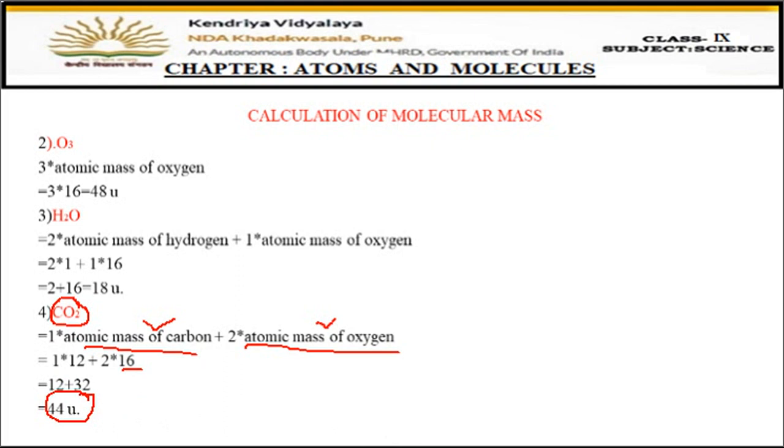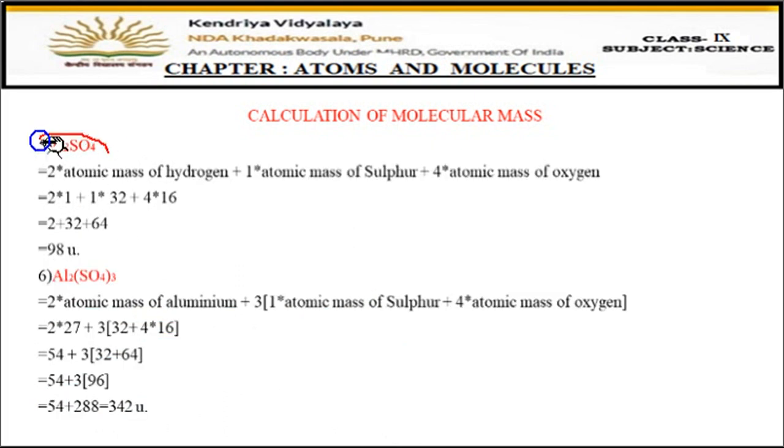Now let's do some more examples. Another is H2SO4. It's a big molecule now. 2 atoms of hydrogen, 1 atom of sulfur, and 4 atoms of oxygen. The same method has to be applied. 2 has to be multiplied by the atomic mass of hydrogen because 2 hydrogens are there. Then a plus sign, then 1 multiplied by the atomic mass of sulfur because there is 1 sulfur atom. Then the atomic mass of oxygen multiplied by 4 because there are 4 atoms of oxygen, with a plus sign in between.